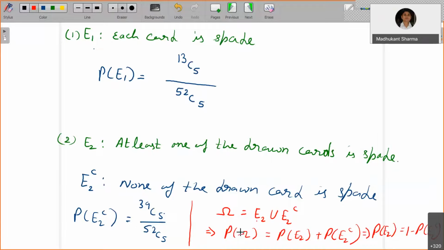You can also go back and work with the previous technique: one card is spade plus 4 others, 2 cards spade, 3 others, and so on. There are 5 possible cases, and you will apply the basic counting principle, sum rule and product rule. You will get the same answer: 1 minus 39C5 by 52C5, whatever you get for this, is the same answer.